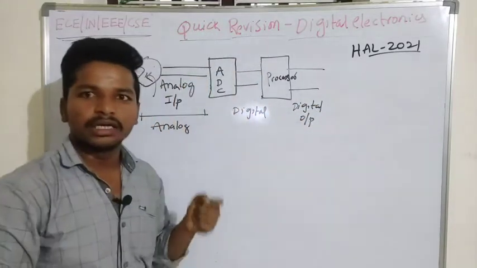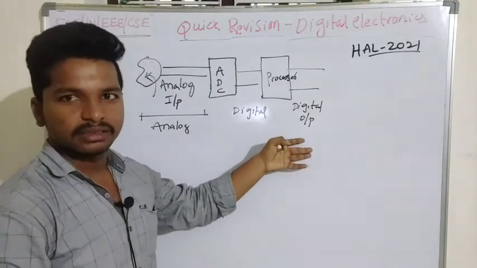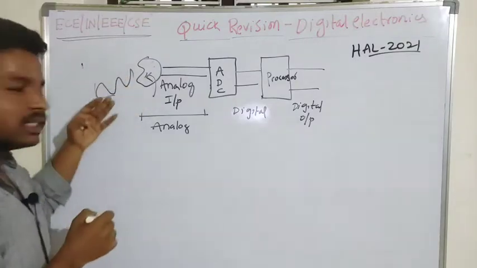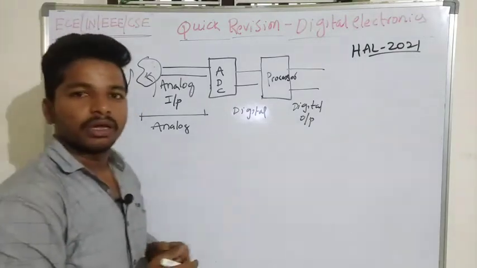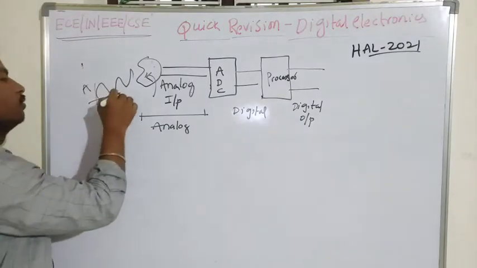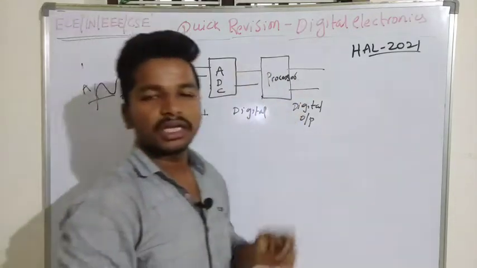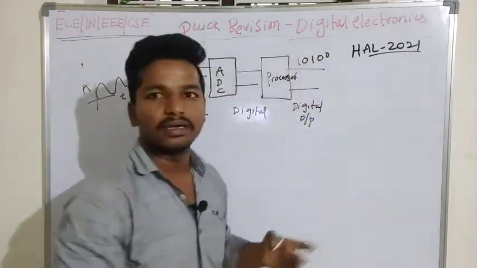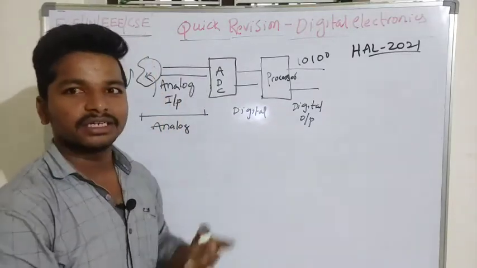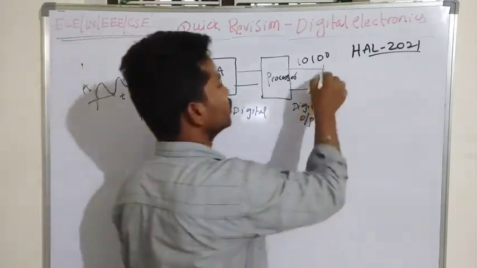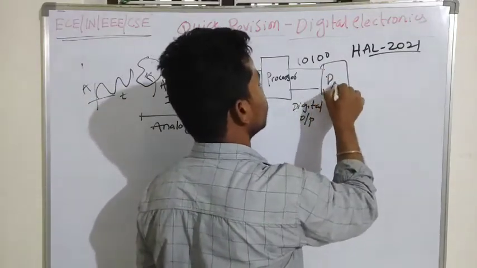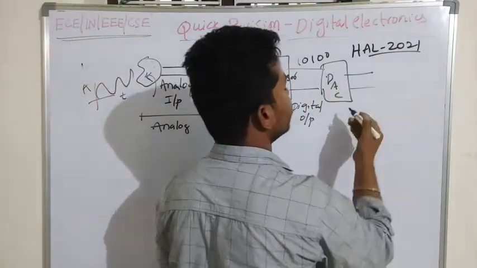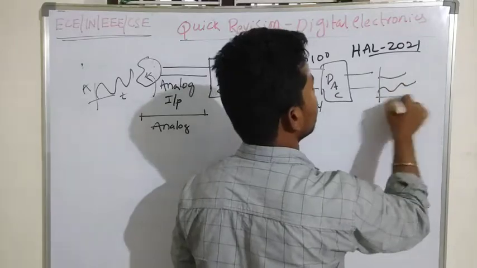But digital is nothing but zeros and ones, the representation of a given signal. We have given a signal whose amplitude varies with respect to time, but we are getting the output of the processor as ones and zeros, which we cannot understand. To understand the signal effectively, we convert it back to its original form using a DAC, digital to analog converter, so that it becomes analog in nature.